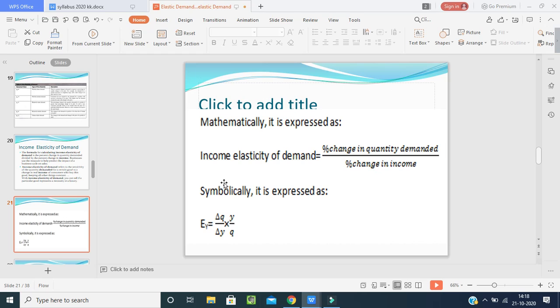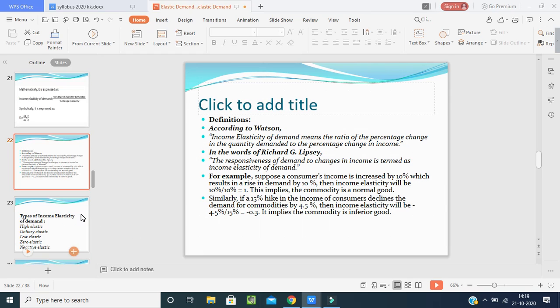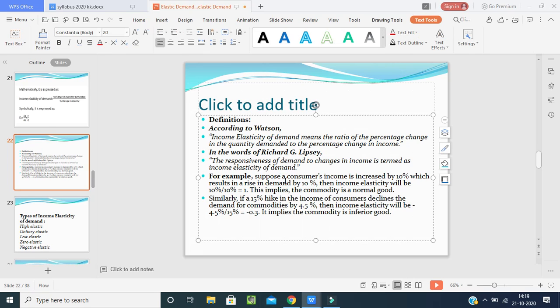Now according to the mathematical expression, the formula for income elasticity of demand is percentage change in quantity demanded by percentage change in income. Symbolically it is expressed as EY equals delta Q by delta Y into Y by Q. Now according to the experts, what is income elasticity of demand?